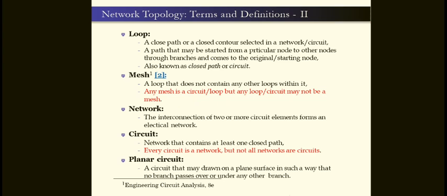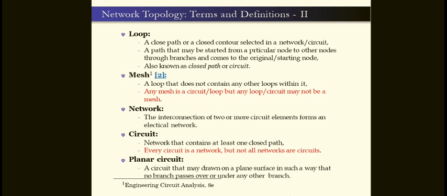So here, what is the loop? A loop means a closed circuit actually. A closed path or a closed contour selected in a network or circuit is called the loop. In an electric network, we may have one or more loops. Otherwise, a loop is sometimes not there, if it is a T network.